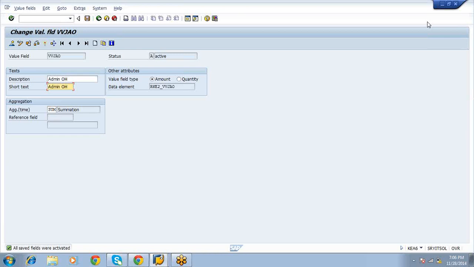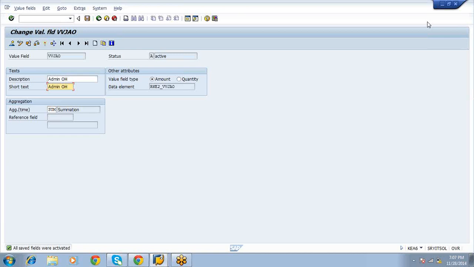Now, what values will flow from PP to COPA? The first one, SD values flowing to COPA, I mapped. The second one is MM to COPA, that is also mapped, and FI to COPA, that is also mapped. Now, what values will flow from PP to COPA?